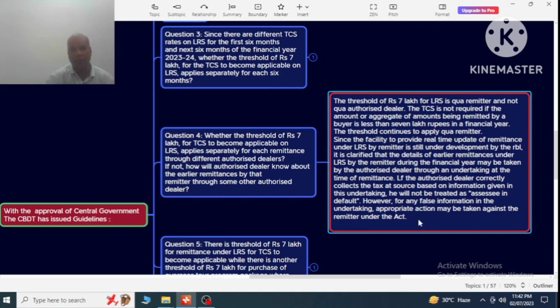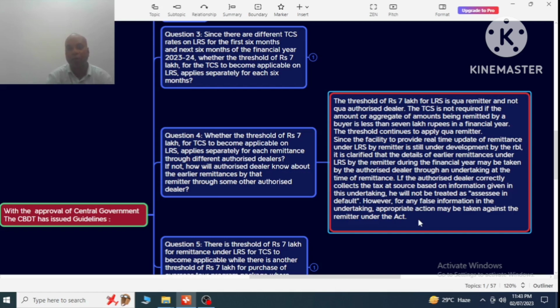So the 7 lakh rupees threshold will be applicable for the remitter, not for the authorized dealer. But when we have remitted the amount through different authorized dealers, then we have to give the undertaking at the time of remittances.